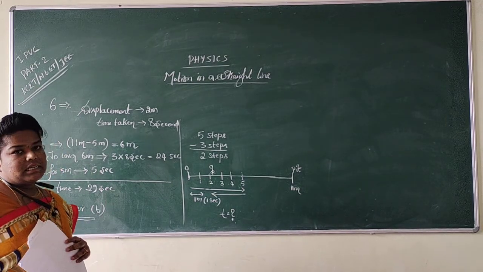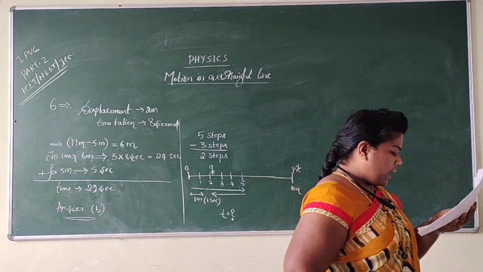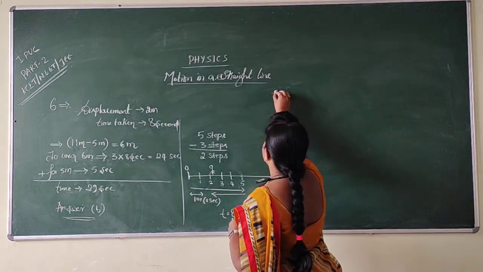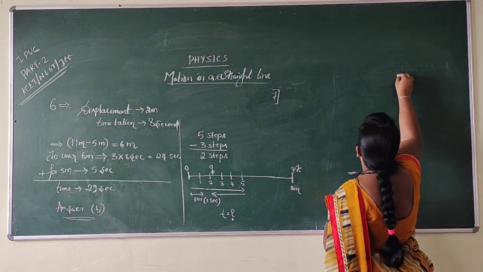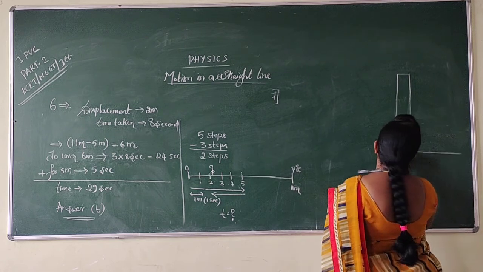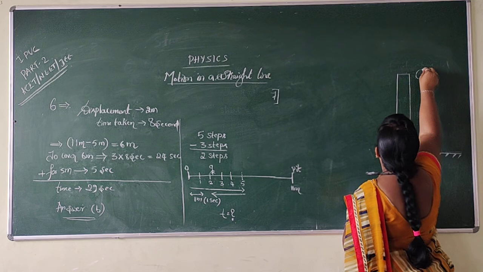See my dear students, the question was in this way. We are going to leave a ball from the top of the tower. So in the 7th question, I am just allowing the ball to fall from the top of the tower.